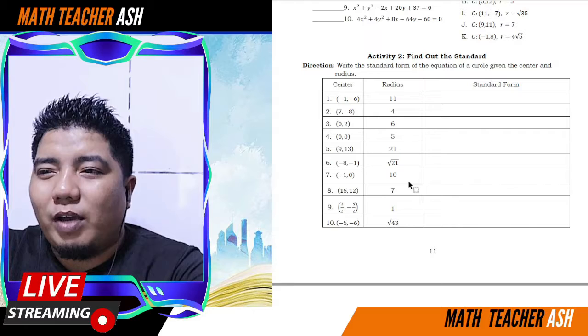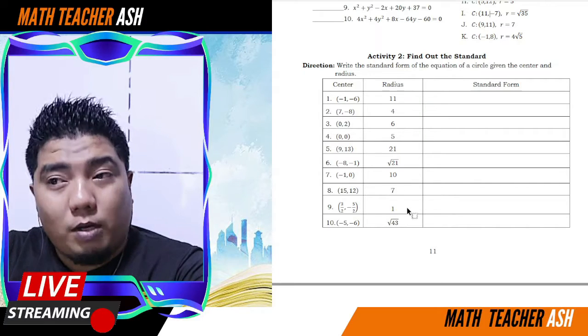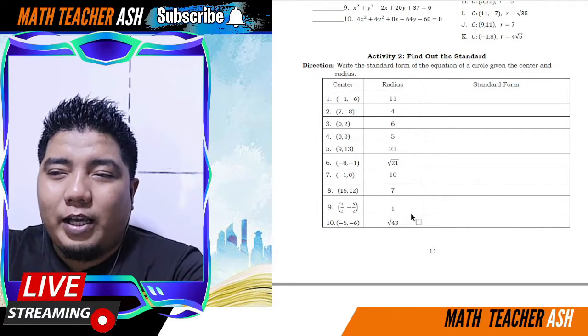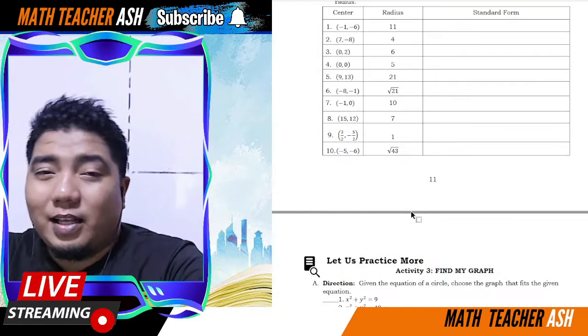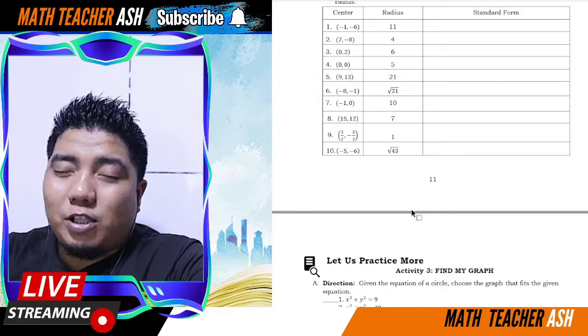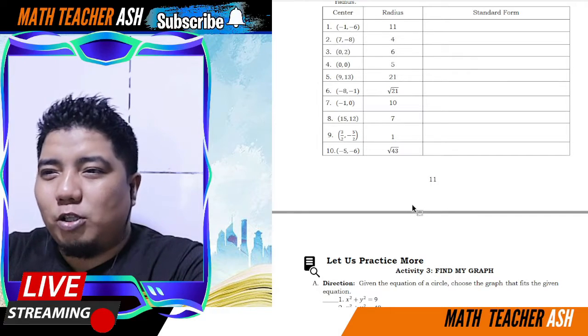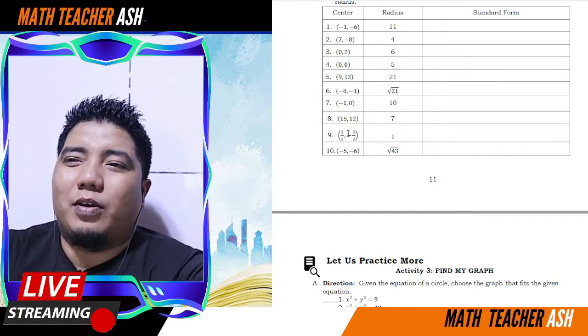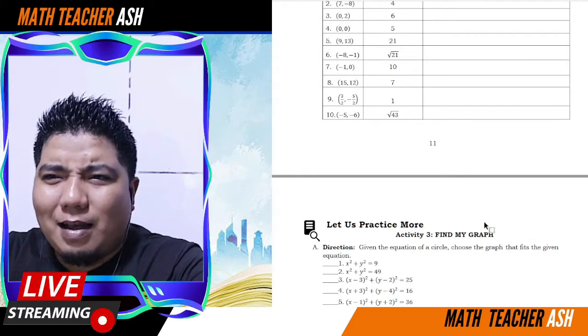Okay, so for 10, we have 100, 7, 49, 1 pa rin, and square root of 43 is positive 43. Okay, and then kayo na bahala doon sa left side ng equation, which is the (x minus h) squared plus (y minus k) squared, based on this center. Okay, napakadali lang, my dear math learners.